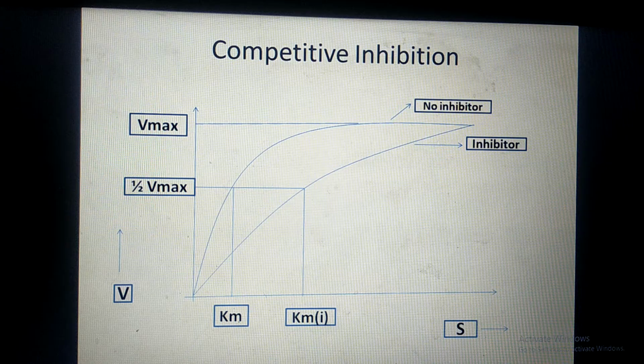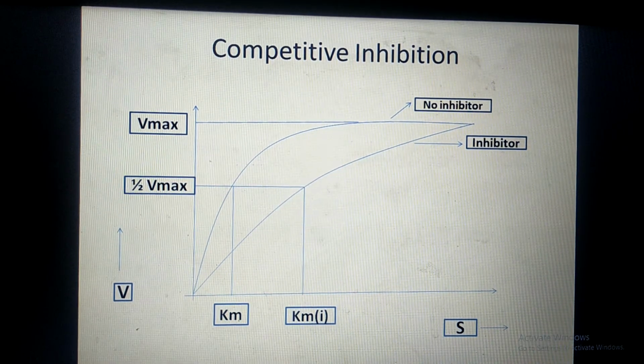So when the Km is high, that means the affinity between enzyme and substrate is low. It is inversely proportional. So when there are no inhibitors, Km is low. That means the affinity between enzyme and substrate is high in the absence of inhibitor. But as soon as we have added the competitive inhibitors, the Km is increased. That indicates that the affinity between enzyme and substrate is decreased.